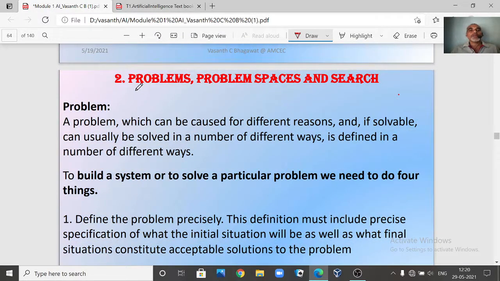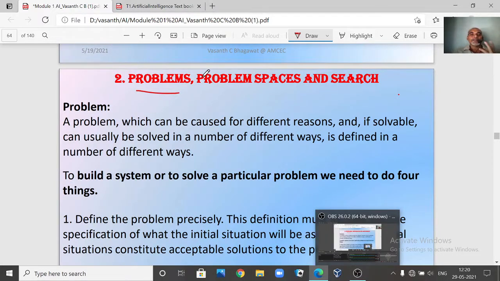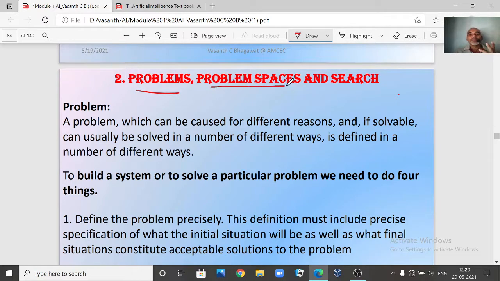So that means we are going to look into problems. What do you mean by a problem? How are you going to define problems in artificial intelligence with respect to the problem space, and what do you mean by search? Okay, so now let us try to understand how you define a problem.